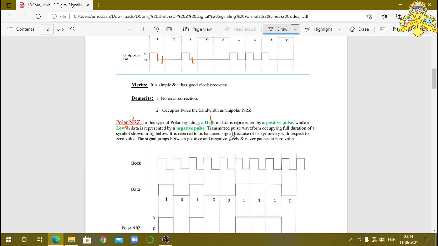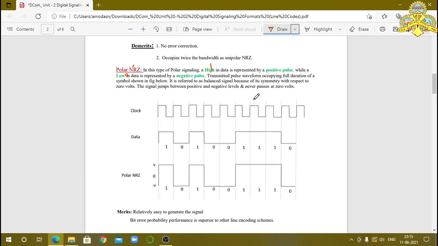It is referred to as balanced signal because of its symmetry with respect to 0 volts. The signal jumps between positive and negative levels and never pauses at 0 volts. You observe this last sentence: it never pauses at 0 volts. Here we have the data as 1 0 1 0 0 1 1 1 0.